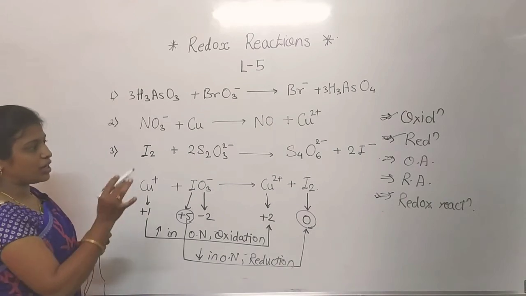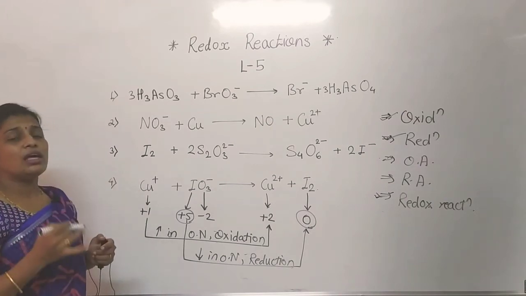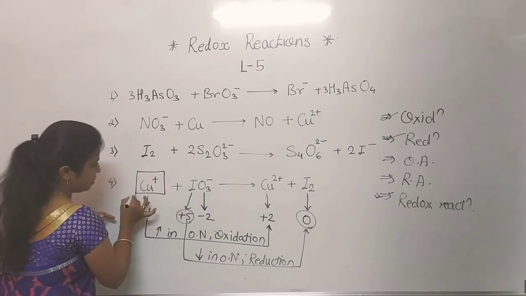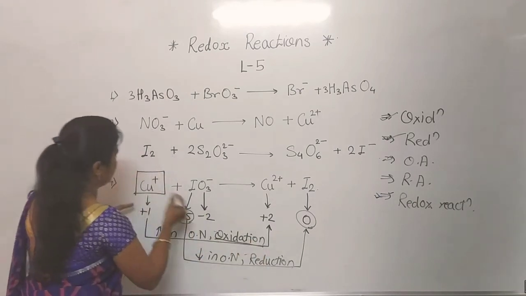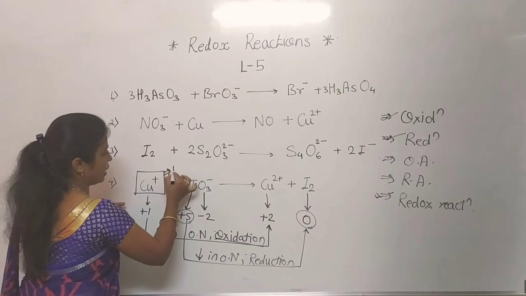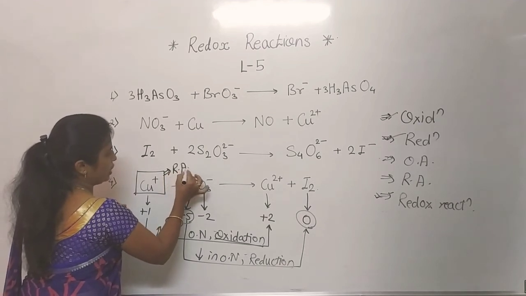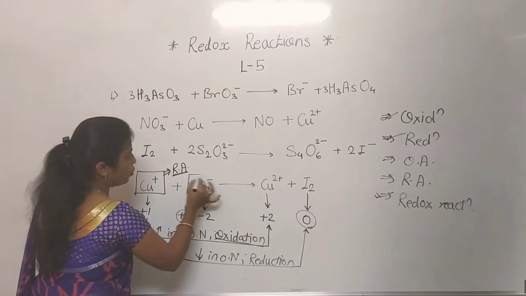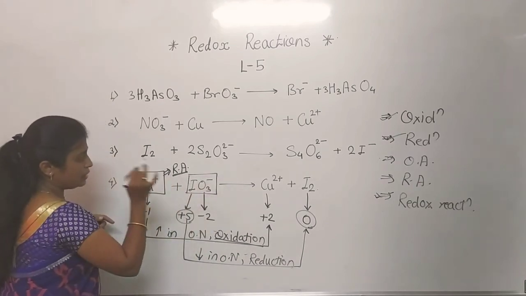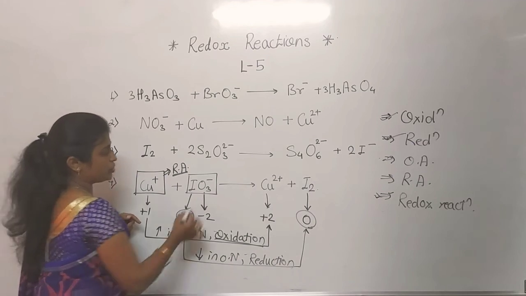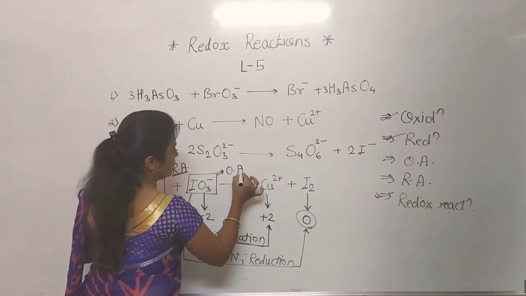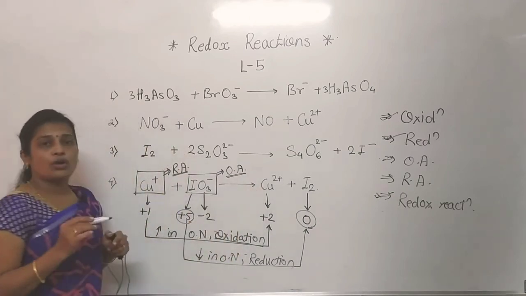Now the last point, the oxidizing agent and reducing agent. Now see, this species undergoes oxidation, means it acts as a reducing agent or reductant. Okay, and here IO3 minus undergoes reduction, means this acts as an oxidizing agent or oxidant.